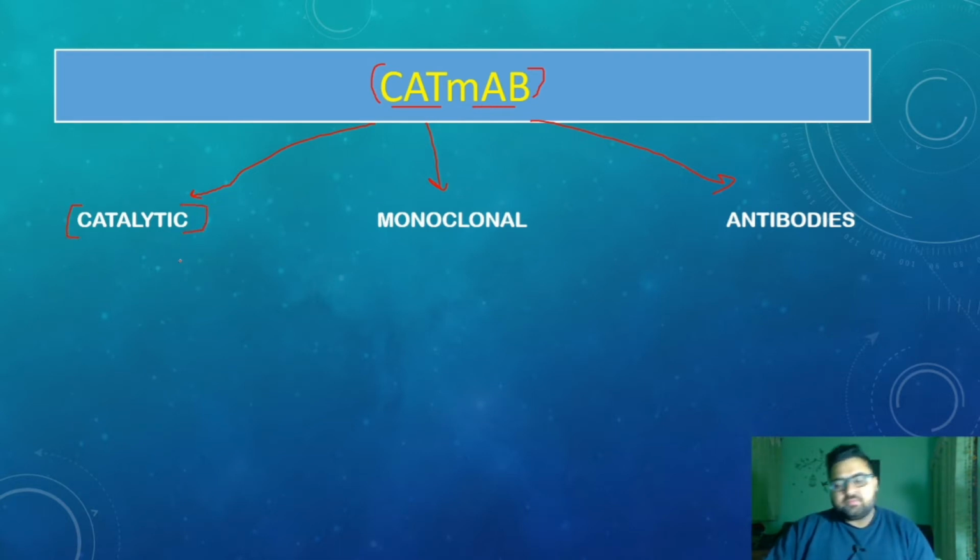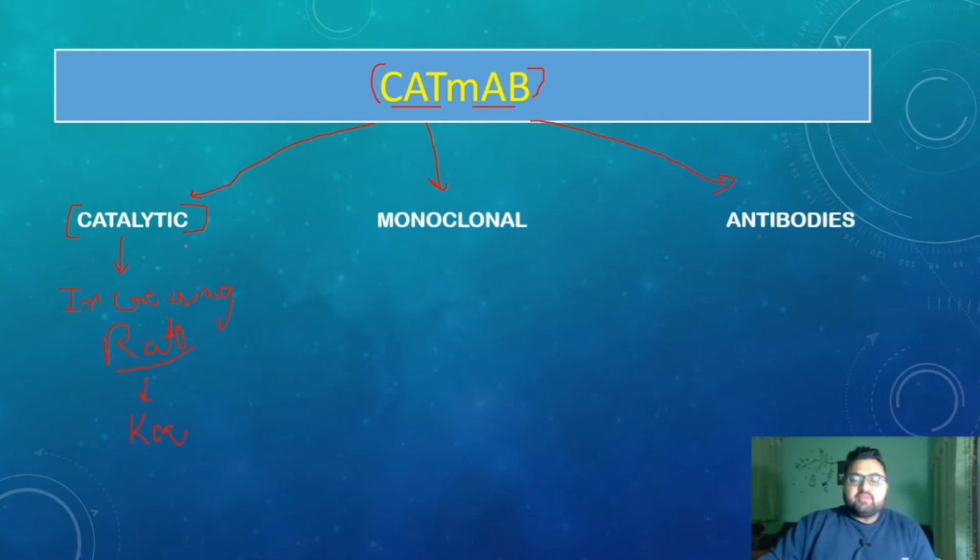Catalytic means there is any substance, it may be proteinaceous, it may be RNA, it may be anything, that is catalyzing a reaction or increasing the rate of the reaction. This is very important to know when we are studying enzymes or enzymatic activity. The substance which has this kind of activity only increases the rate of the reaction; it does not affect the equilibrium of the reaction. The equilibrium of the reaction is not affected at all.